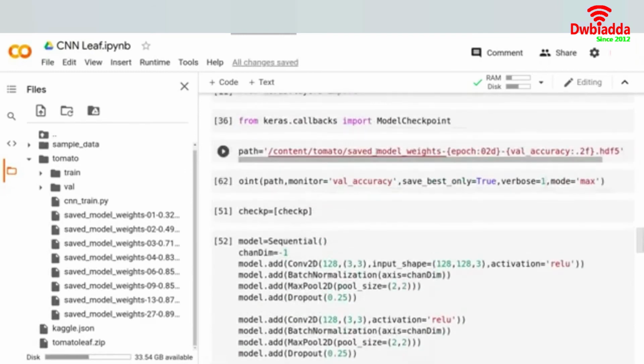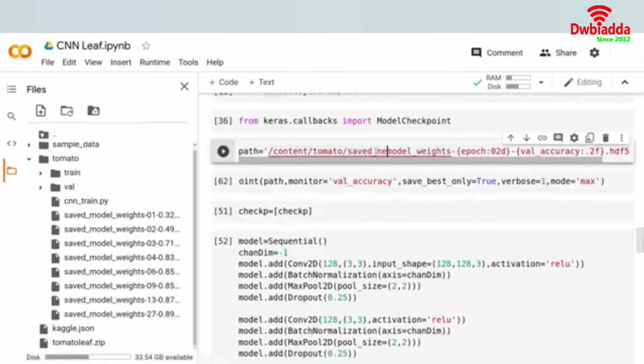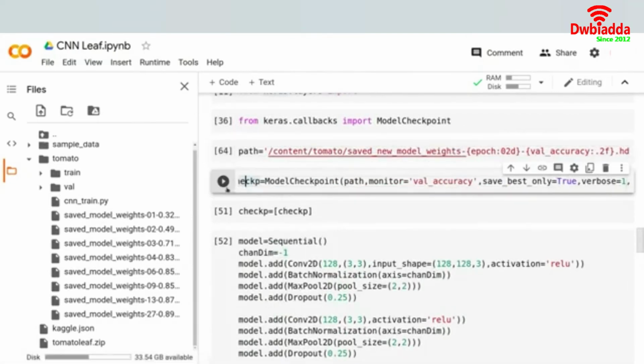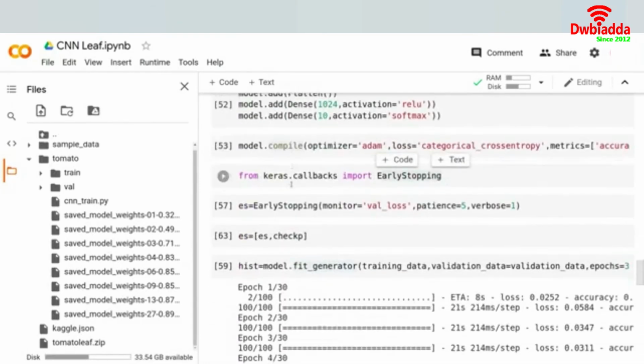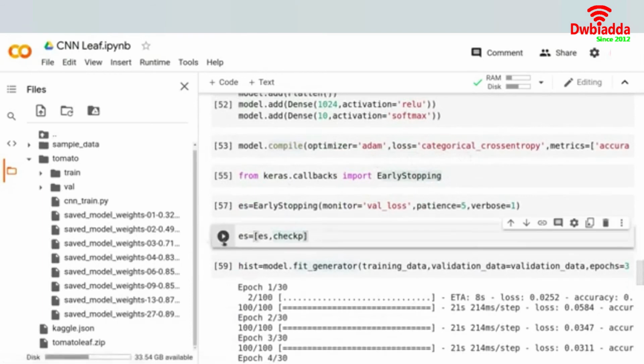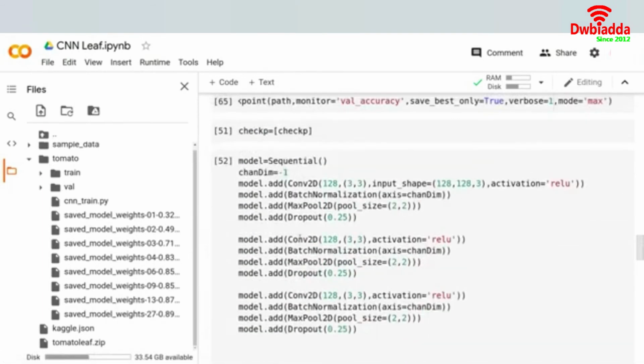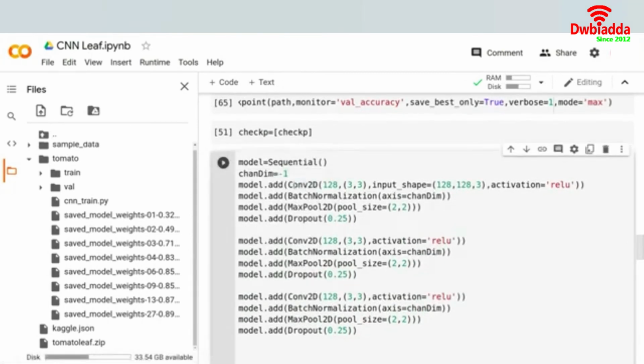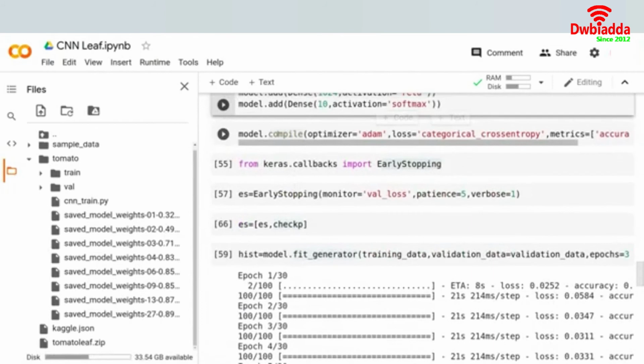Maybe I'll name it saved new model weight, so as to differentiate it from the previous model weights that we have stored. So check P over here, and then ES and check P. Then let us run our model once again, so that we don't manipulate certain things.